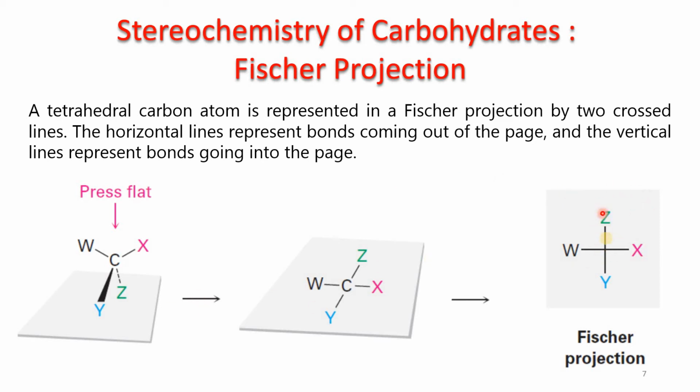So there is a vertical line and there is a horizontal. So this carbon, which is tetrahedral carbon, can now be represented by a cross. At the center of this cross there is carbon, of course, and the 4 groups W, X, Y, Z are on the vertical and the horizontal line, and this projection is known as a Fischer projection. Let us explain it by taking some real example.